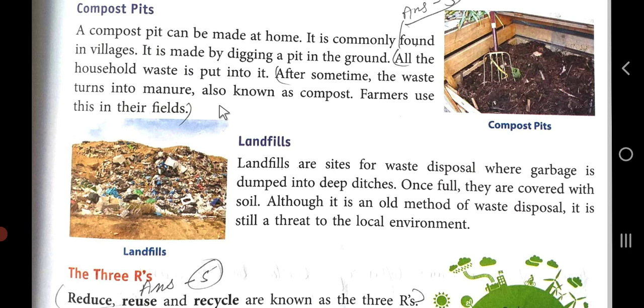This is the organic and original manure which is used in the fields in which farmers do the farming. As you can see, the cow dung is also kept for some time, and bacteria and fungi feed on it, and then it changes into manure, and it is used in the farmers' fields, which can make the fields more fertile.